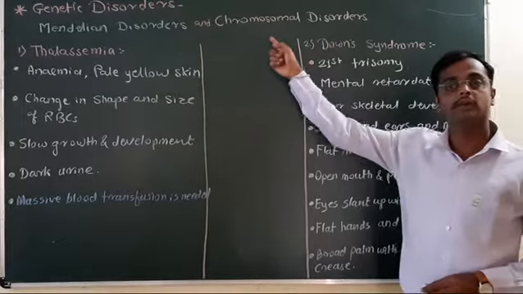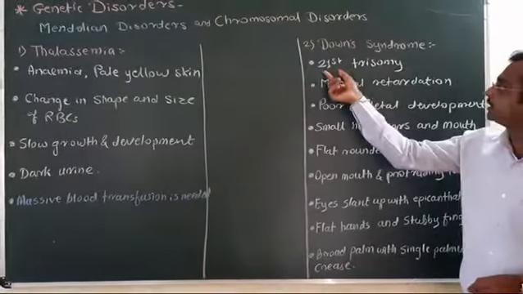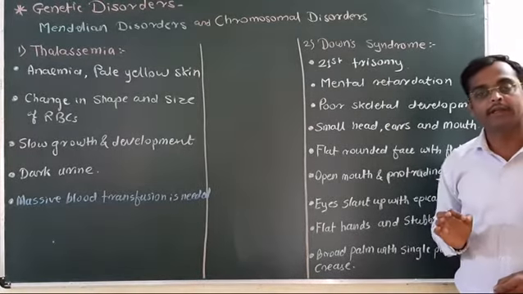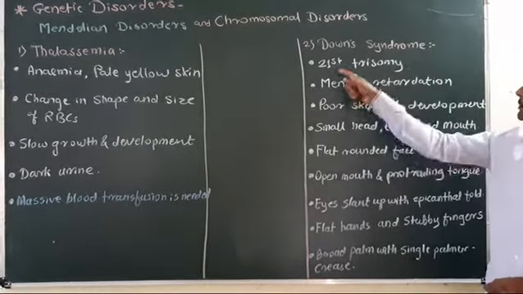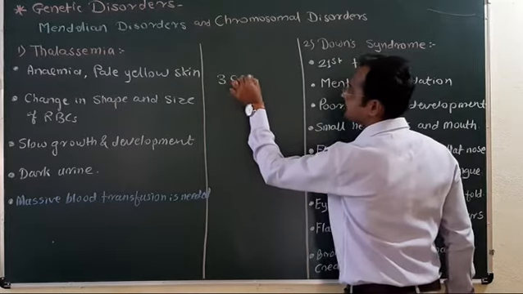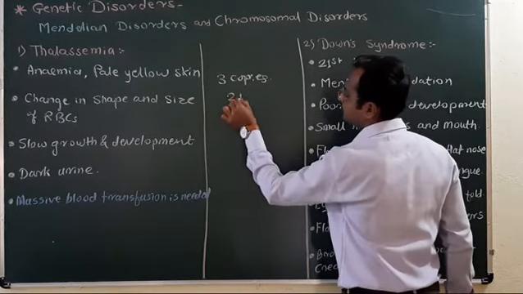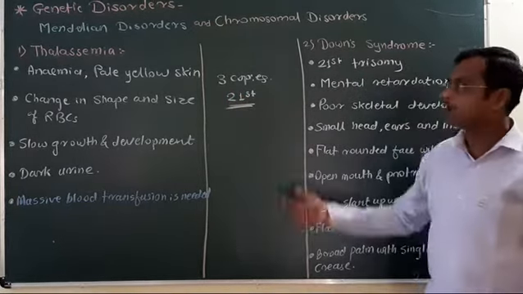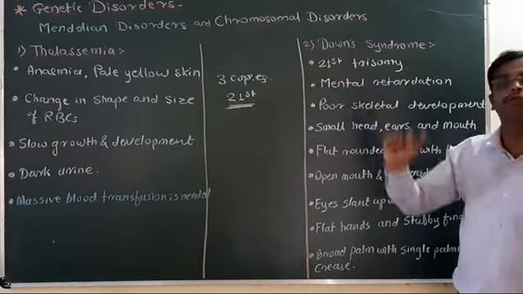It is 21st trisomy: the abnormality in the 21st chromosome is observed. 21st trisomy means 3 copies of the 21st chromosome are observed in Down syndrome.